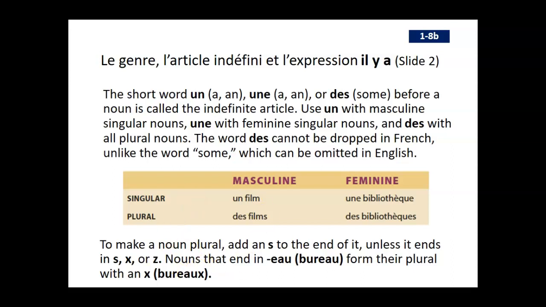There are certain nouns where you're going to change the ending, so any nouns that end in EAU, like bureau, which would be office or desk, you're just going to change that to adding an X, and it's going to be pronounced exactly the same.